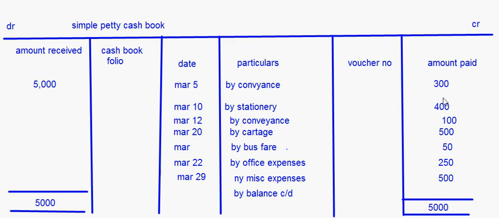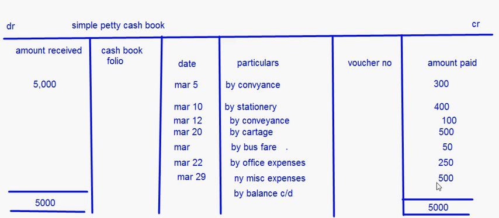So here you can see this is 300 plus 400 is 700, plus 100 is 800, 800 plus 500 is 1300, 1300 plus 50 is 1350, plus 250 is 1600. So 1600 plus 500 is 2100, right?